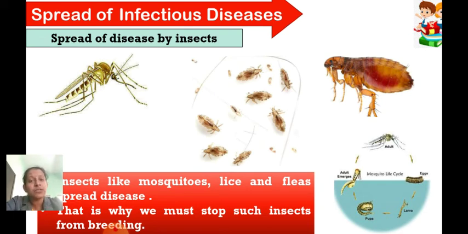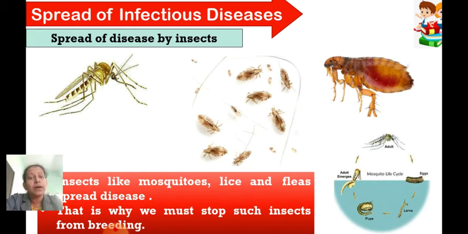Like that, most of the insects first form the egg, then the larvae, pupa, and then the adult insect. So if we stop the breeding of these insects, then such diseases will also not spread. Especially during the rainy season, we are talking mostly about mosquitoes, because a mosquito causes so many diseases, like, as I have told you, not only malaria, but it causes chikungunya and dengue also, which are very dangerous diseases.